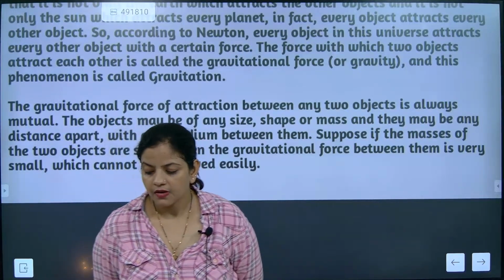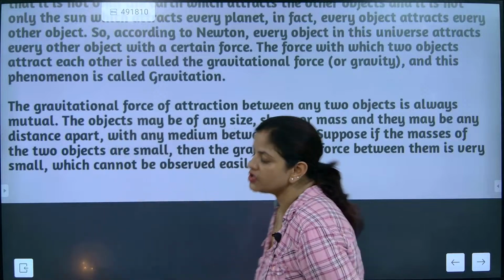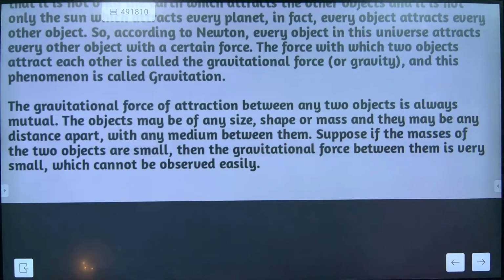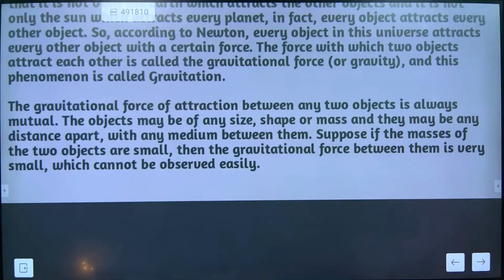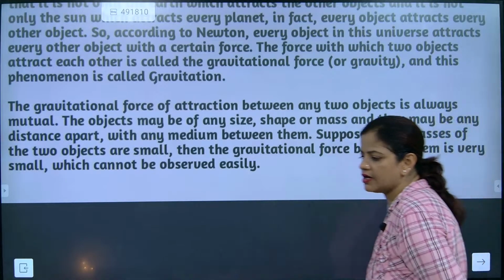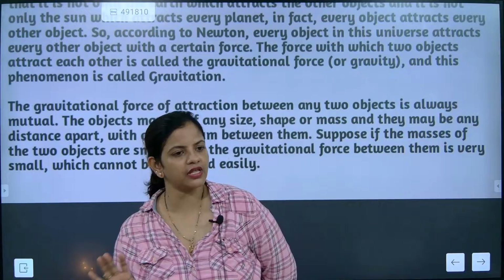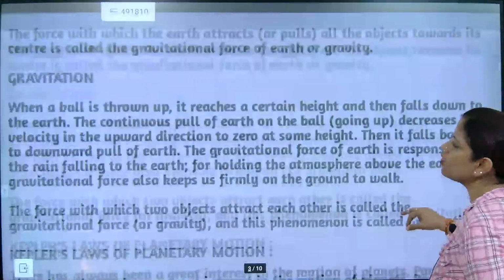Now the gravitational force of attraction between any two objects is always mutual. The objects may be of any size, shape or mass, and they may be any distance apart. That's the most important thing we must understand. Now we will go for the next part.